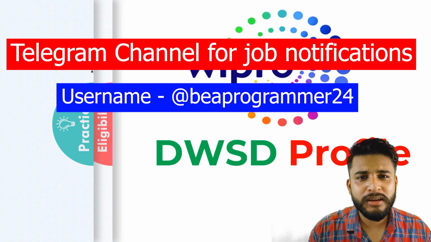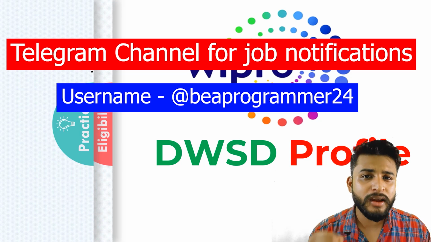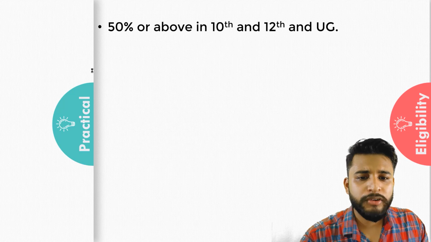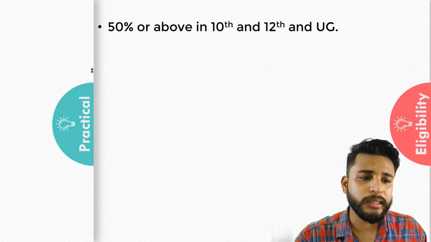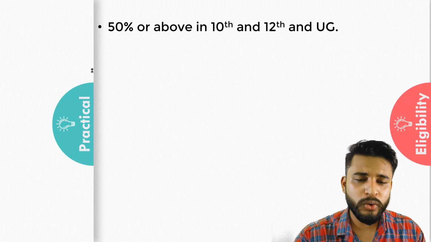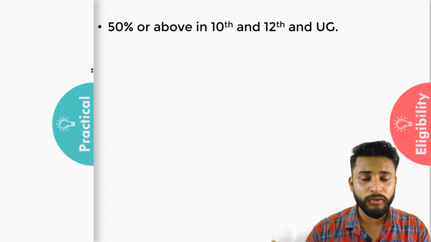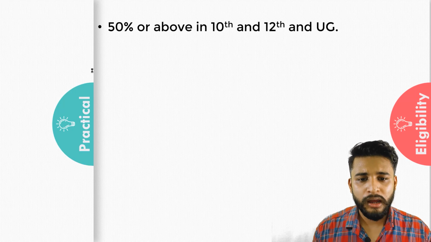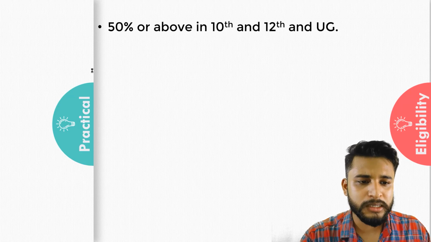So let's see the first thing, the eligibility criteria. What is the eligibility criteria? The first thing is 50% or above in 10th, 12th and UG. That is, you need to score 50% or above in your 10th, 12th and UG, that is graduation. That is the minimum, first eligibility criteria.